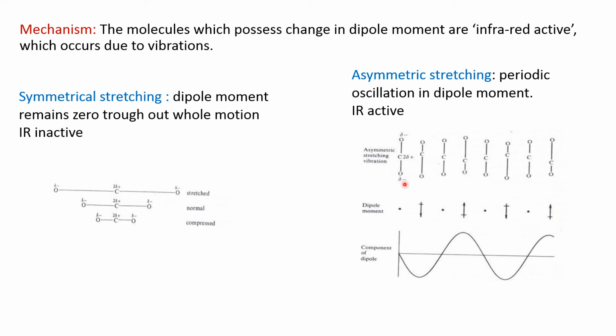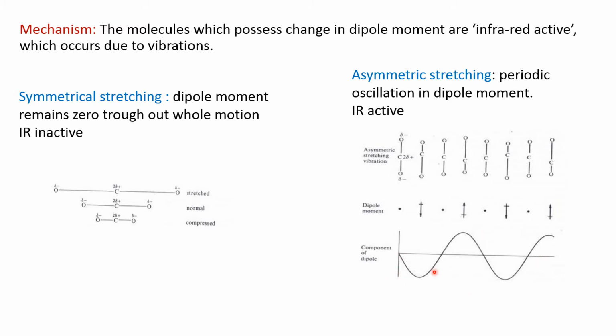Let us take the example of the CO2 molecule's asymmetric stretching. The molecule will possess a change in dipole moment, or is infrared active, and this change in dipole moment is because of vibrations. If you trace the change in dipole moment, see, continuously the direction of the dipole moment is changing, up and down, up and down. And if you draw a graph like this for this one component of the dipole, it just appears like a wave.